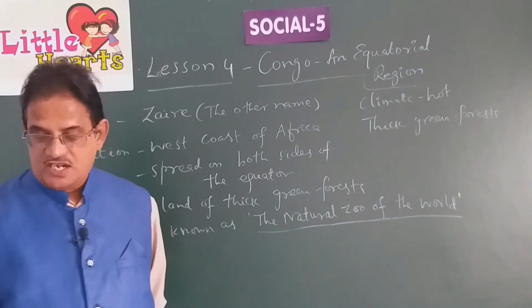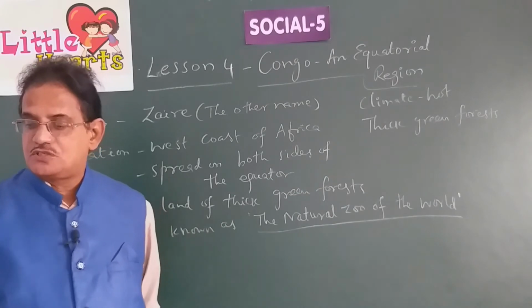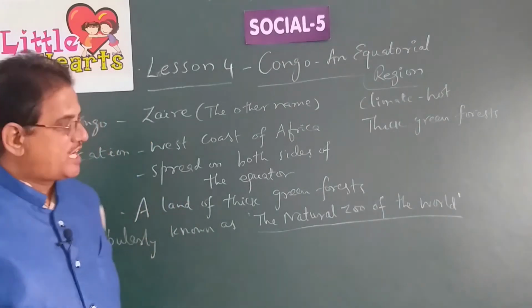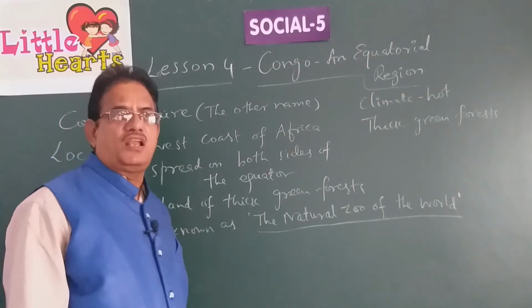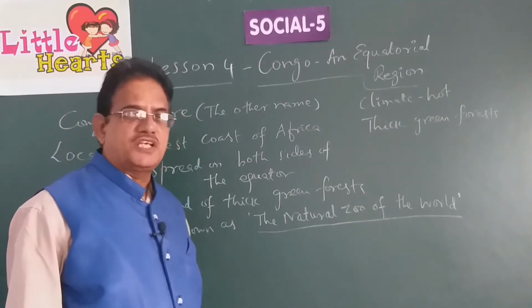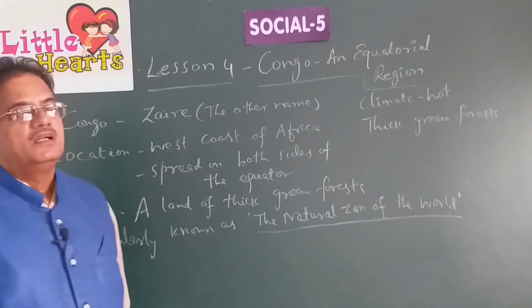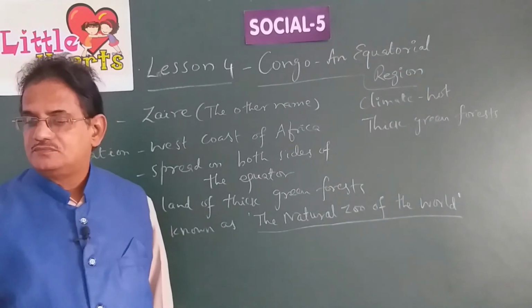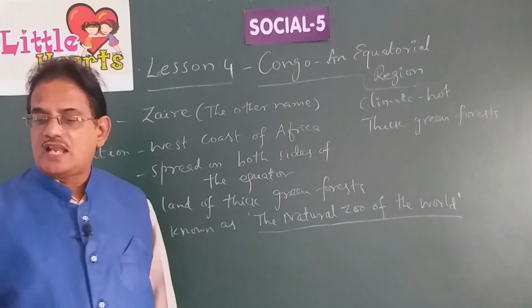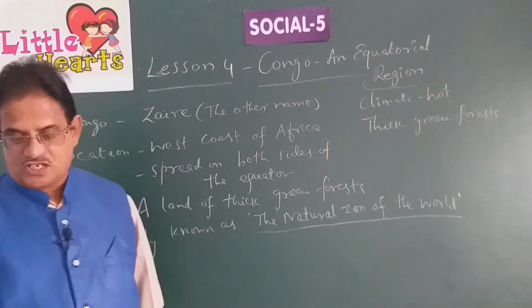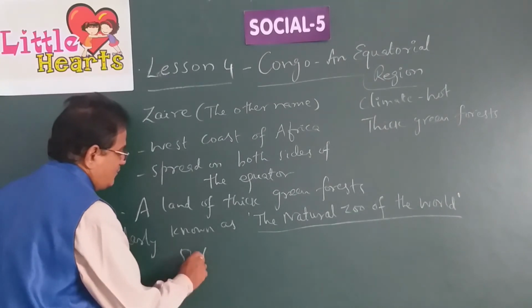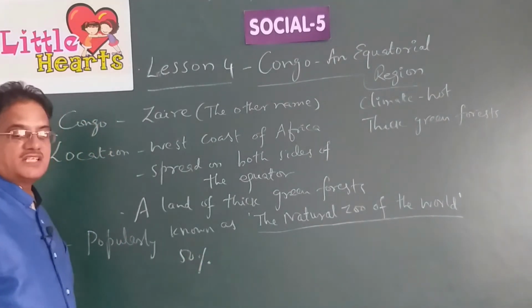Bright sunshine and a hot and wet climate. Abundant rainfall and bright sunshine. Heavy rainfall regularly and bright sunshine are the factors which help in the thick growth of forests in the Congo region. About half of the land of Congo is under thick forest cover. Generally, half means 50% of the land of the Republic of Congo is under forest cover.